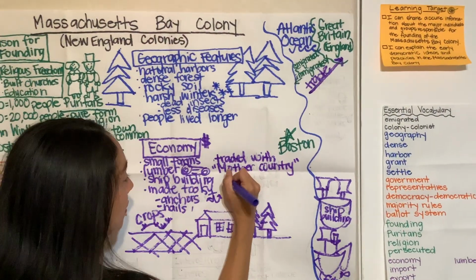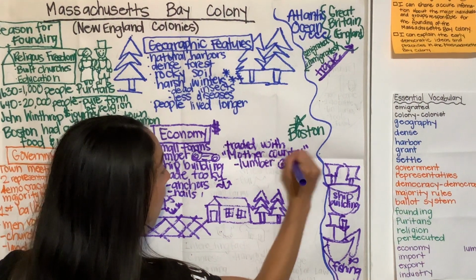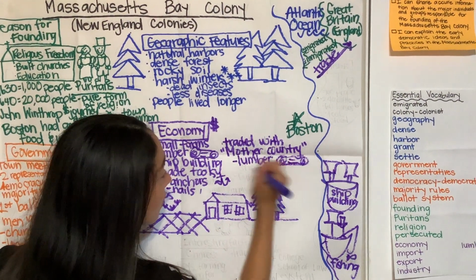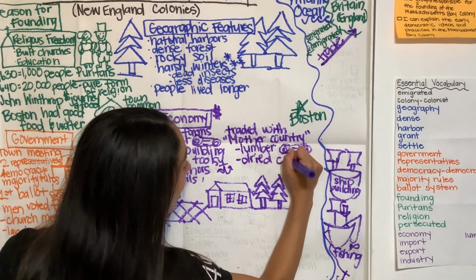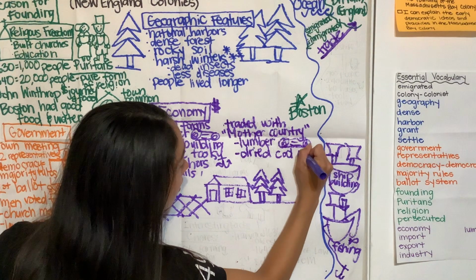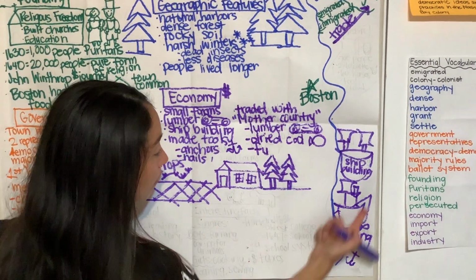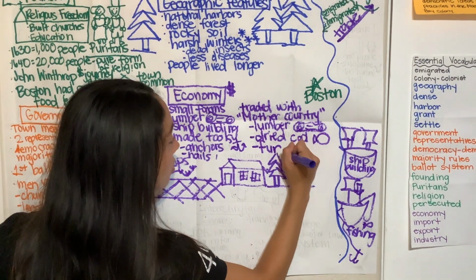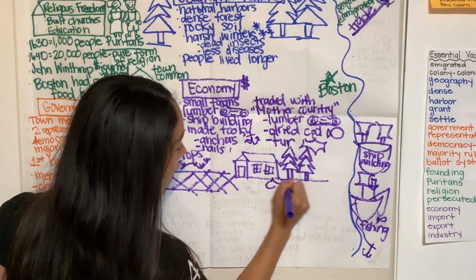Say trade for me. Trade. So they traded lumber. They also traded dried cod. Cod is a fish, so from the ocean. And they also traded fur.